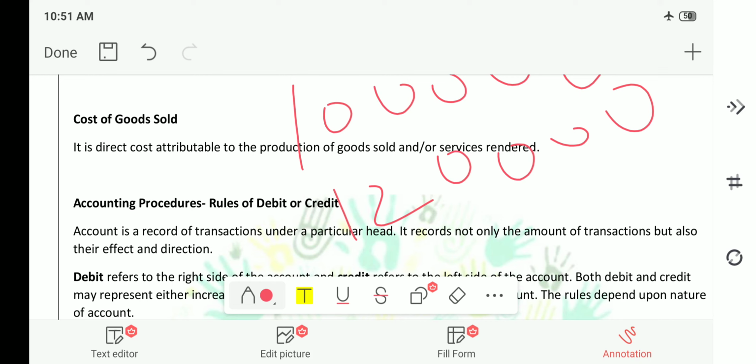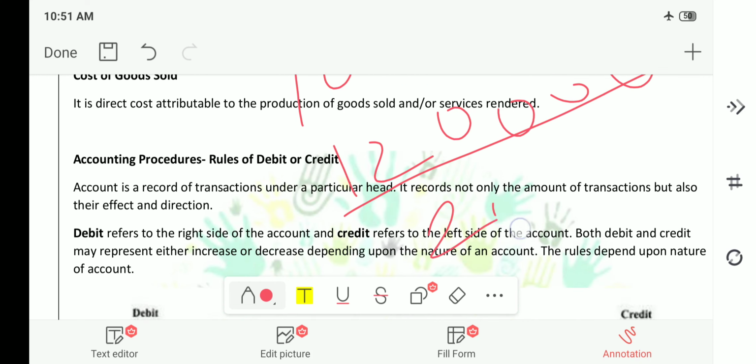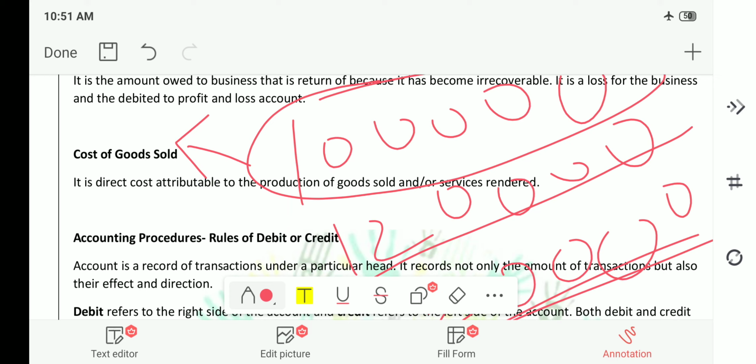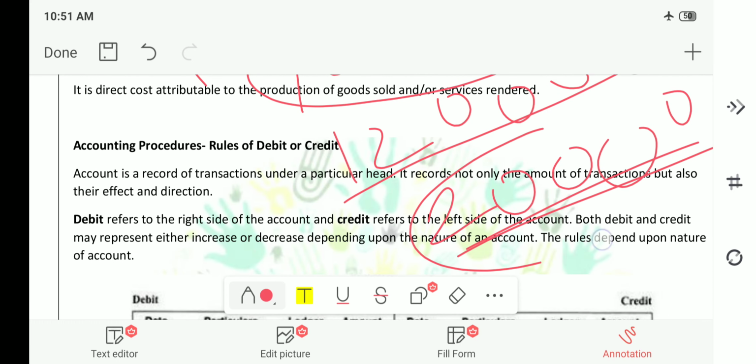Now I have a profit of 20,000 rupees, right? But see, the 1 lakh amount is nothing but cost of goods sold, and this is profit. This is net income.